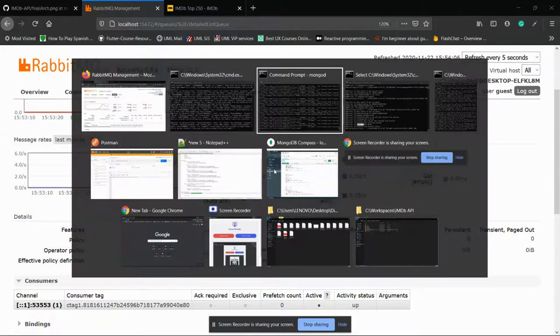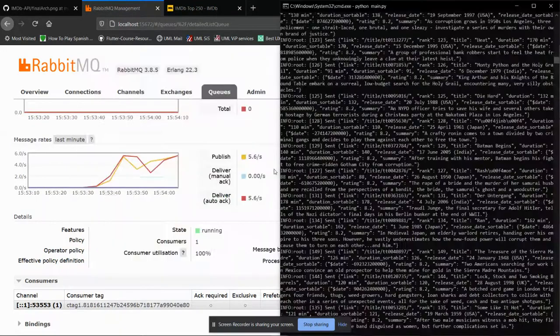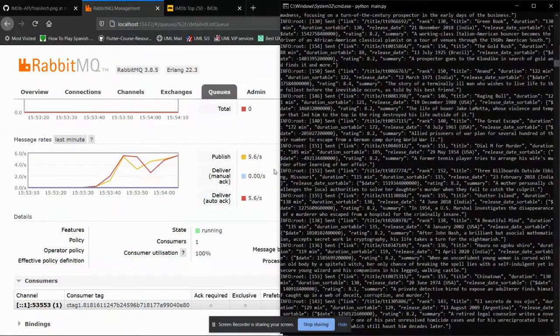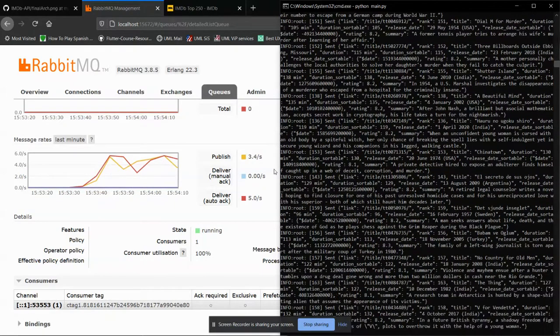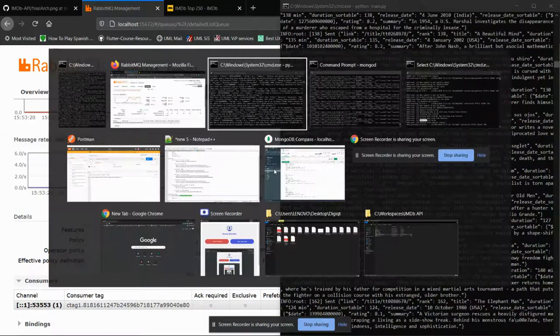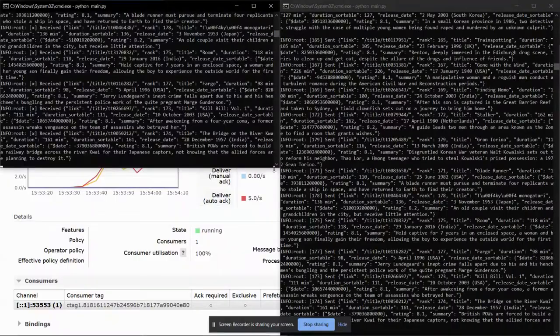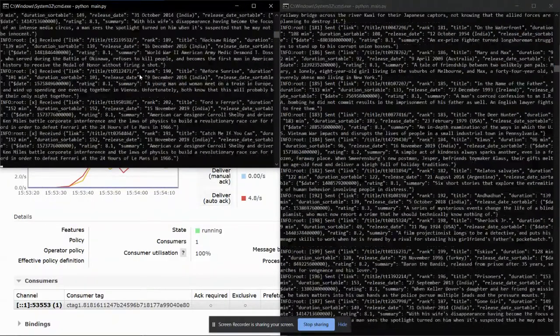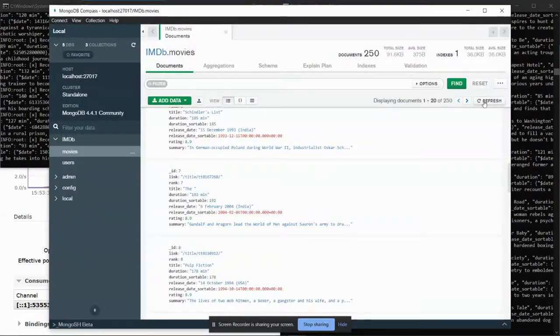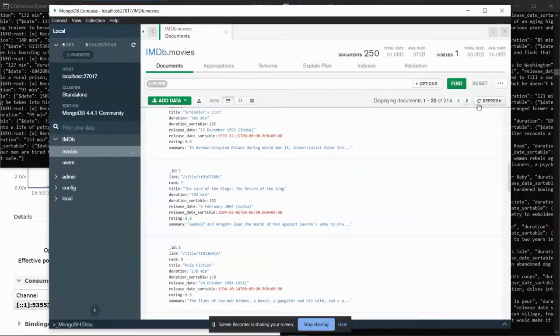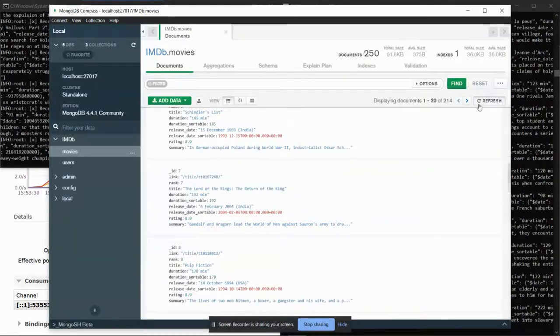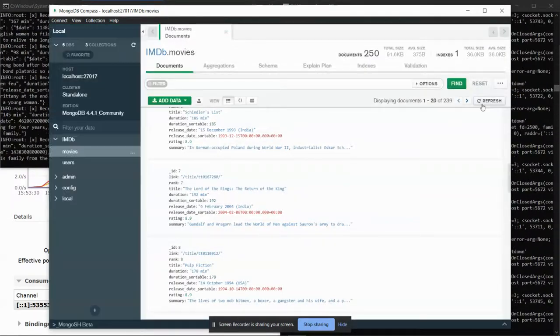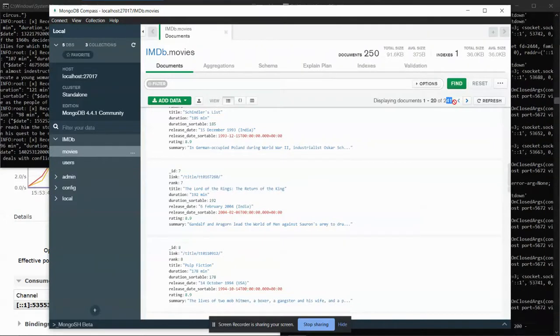Okay. So what it is doing is the scraper service is fetching data, scraping data from IMDb websites, all 250 movies, 250 links, right? And at the same time putting it into the queue. And this is the DB service which is taking data from the queue and actually inserting into my database. You can also see here 114 movies it has already fetched, and so 234, 239, 241 you can see here, 250. So it's done.